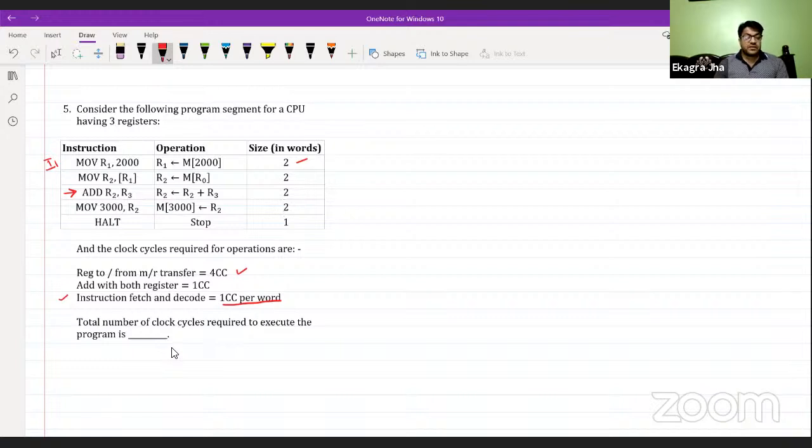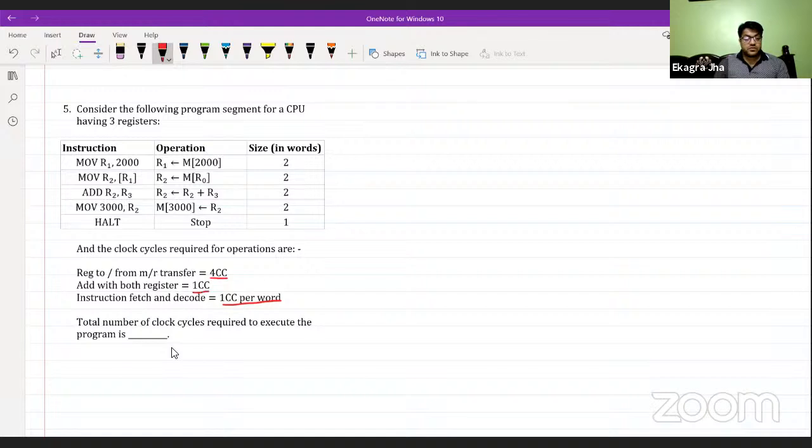Before getting to the operation, every instruction must be fetched and decoded before execution. So the CPU requires 1 clock cycle per word for fetch and decode. This will require 2 clock cycles for fetch and decode, this will require 2 clock cycles, and so on. This will require only 1 clock cycle because the size is only 1 word. Then we need to find the total number of cycles occupied by this given program segment. So let's start.